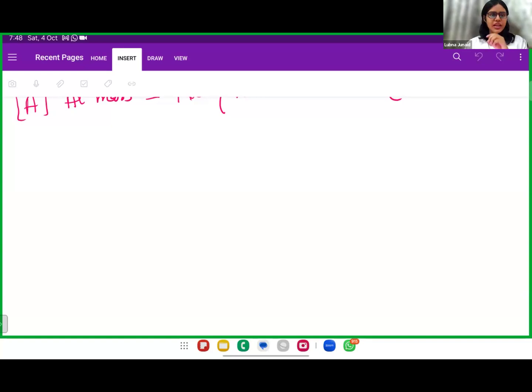Give me a minute. I'll open the NCERT so that none of the topics get missed. In the first chapter, on the first page, NCERT explains what is chemistry, what is its use in daily life, and how it was developed. That is not of much use, just for general knowledge.